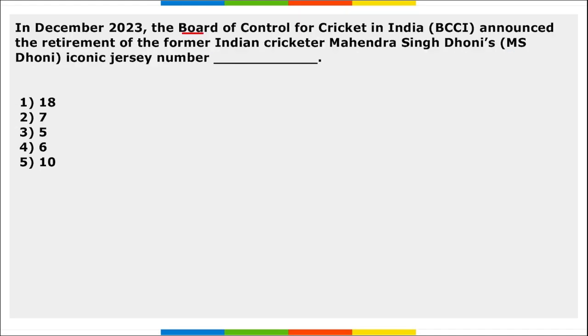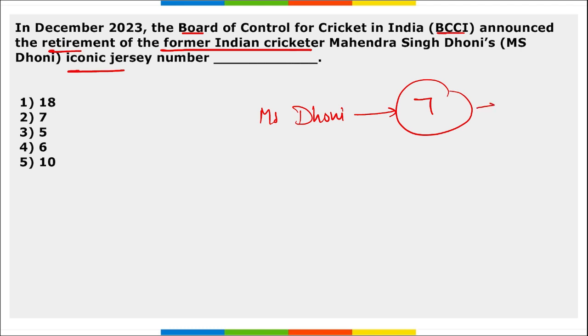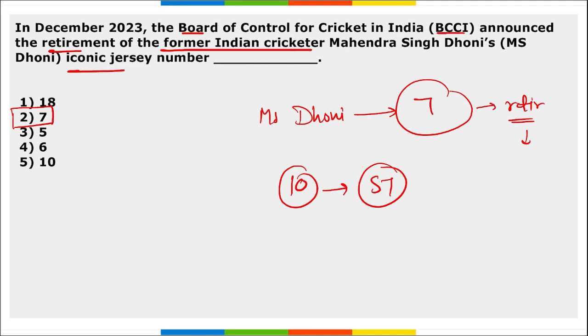Next, BCCI has announced the retirement of the former Indian cricketer MS Dhoni's iconic jersey number dash. MS Dhoni's iconic jersey number is 7 and this jersey number has been retired. What does retired mean? That this jersey number cannot be given to any other Indian player. So this is jersey number 7. Before this, jersey number 10, that of Sachin Tendulkar, was also retired.